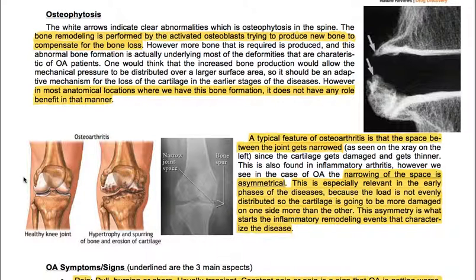This is especially relevant in the early phases of the disease, because the load is not evenly distributed, so the cartilage is going to be more damaged on one side more than the other. This asymmetry is what starts the inflammatory remodeling events that characterize the disease.